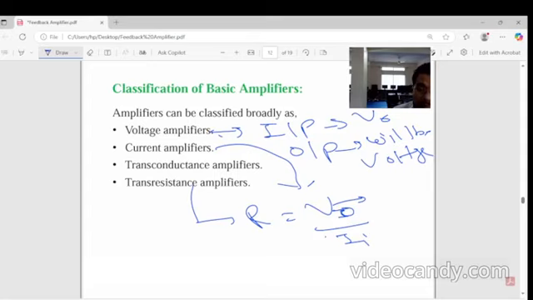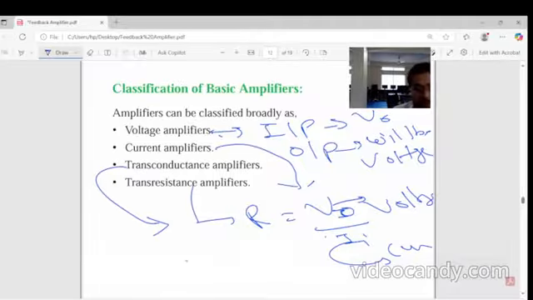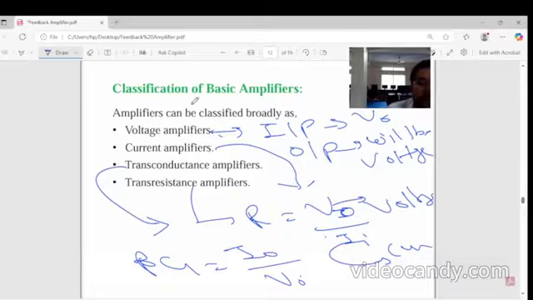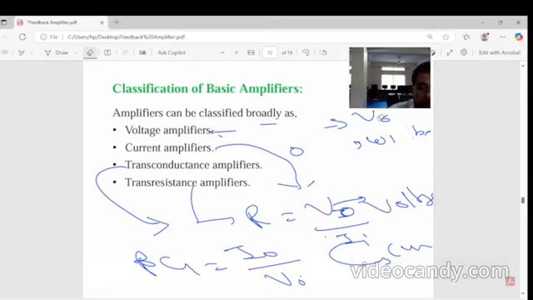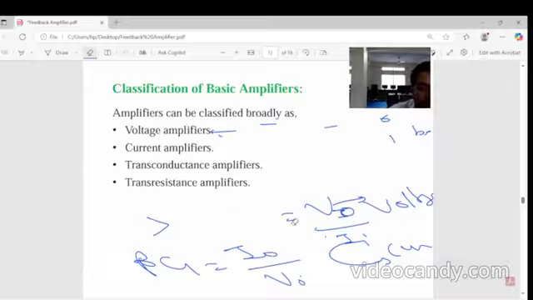The output will be voltage and the input terminal will be current. In the case of transconductance, it is just the opposite. At the output terminal current will be there, and at the input terminal voltage will be there. So these are the four types of classification: first a voltage amplifier, second a current amplifier, third a transconductance amplifier, then a transresistance amplifier.